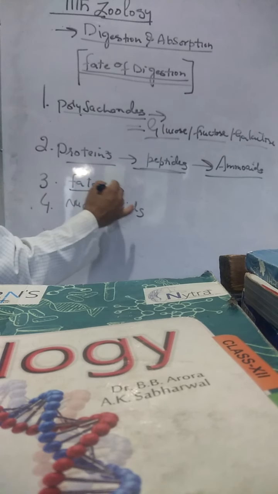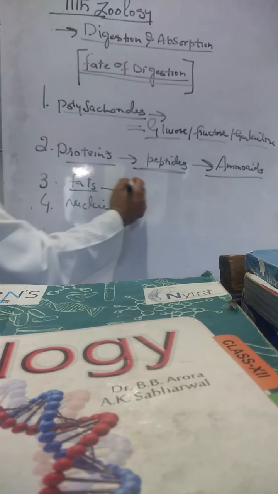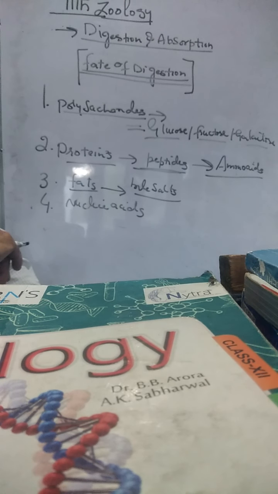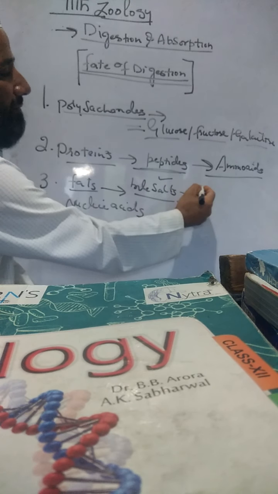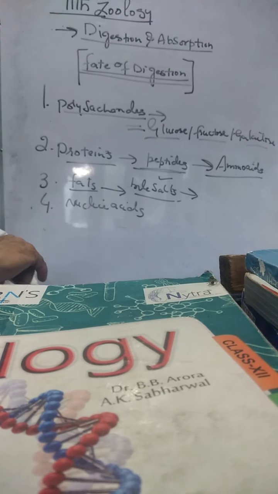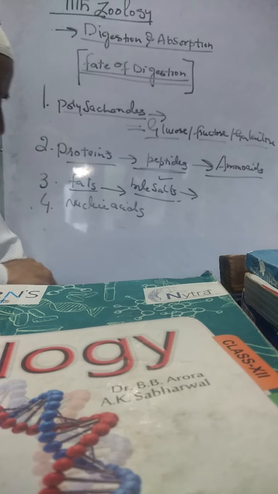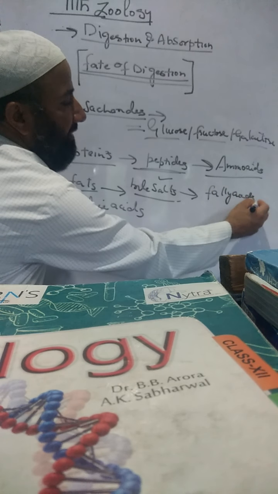Then the fats. Fats are also long chains of carboxylic acids. They are acted upon by the bile salts. These bile salts are sodium glycocholate and sodium taurocholate. The intermediate products are emulsified fats. These fats are saponified or emulsified by these salts. The enzymes which act upon them are gastric, pancreatic, and intestinal lipases. Fats are also called lipids. That is why these lipases break down fats in the presence of bile salts. The end products are fatty acids and glycerol.